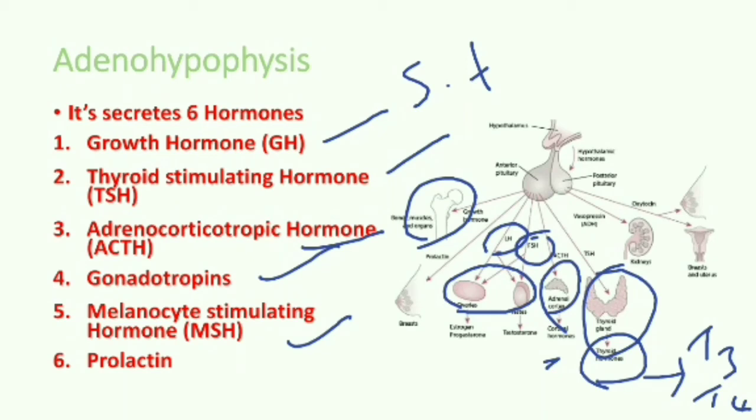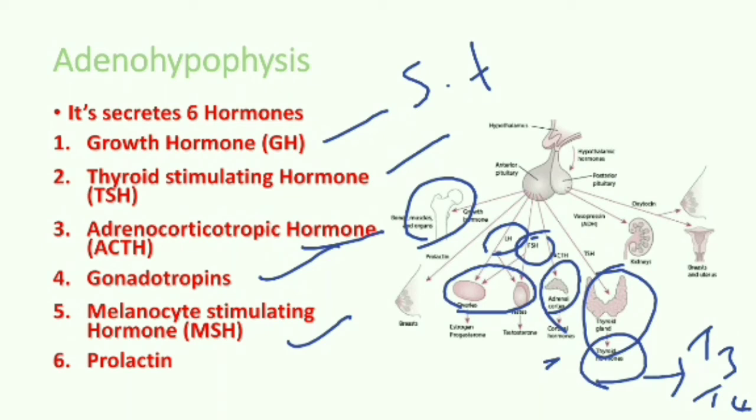Then next is melanocyte stimulating hormone. It is also known as intermedin. It is produced by the intermediate lobe, which is completely fused with the adenohypophysis.